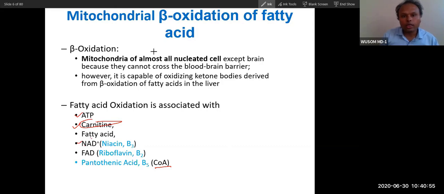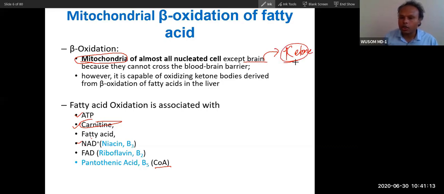So where does beta oxidation happen? In mitochondria of almost all nucleated cells, except brain. Brain never does beta oxidation. Brain will actually utilize ketone bodies.